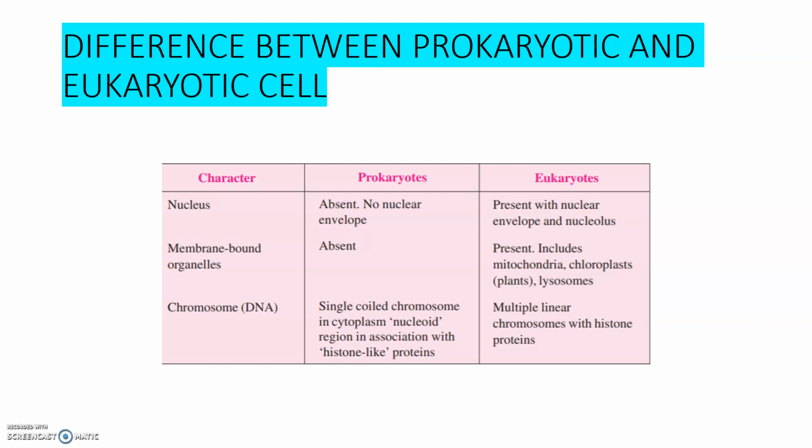Then chromosomal DNA. In prokaryotes, the chromosomal DNA is a single coiled chromosome in the cytoplasm. That is in the form of nucleoid region in association with a protein, which is called histone. So these are proteins which are associated with the chromosomal DNA. In the case of the eukaryotes, it is multiple and linear chromosomes with histone proteins.